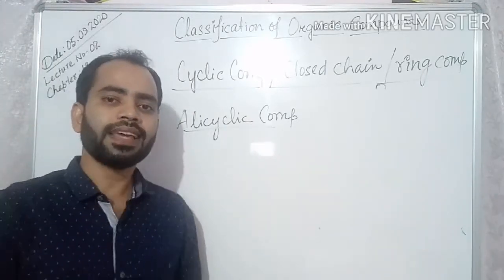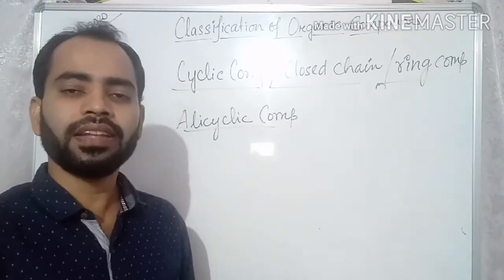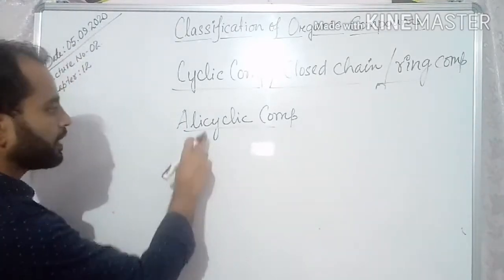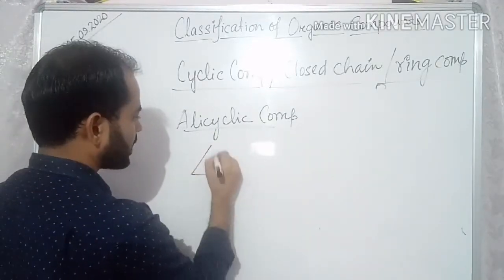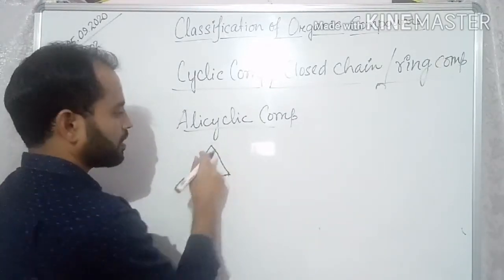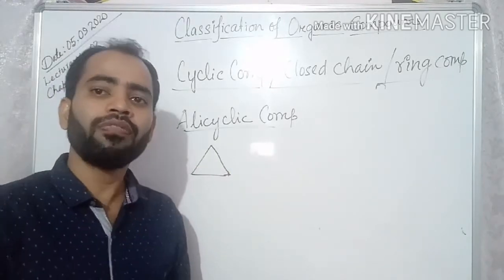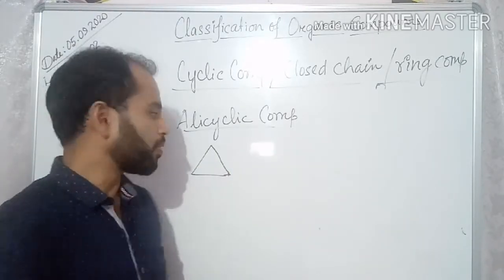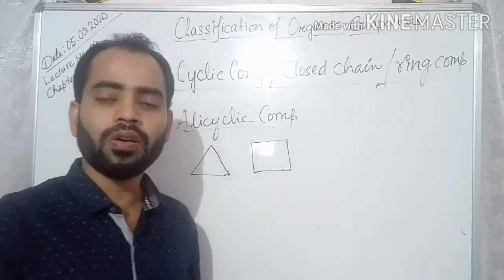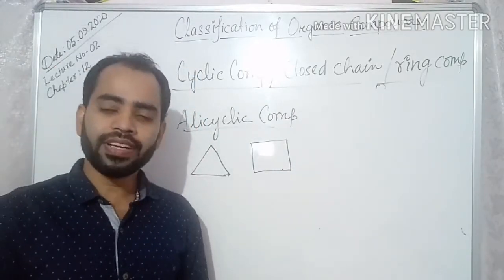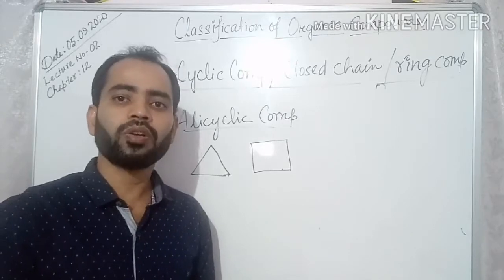So alicyclic means aliphatic cyclic compound. Cyclopropane is an example of aliphatic cyclic compound. Then cyclobutane, cyclohexane, all are examples of aliphatic but cyclic compound.